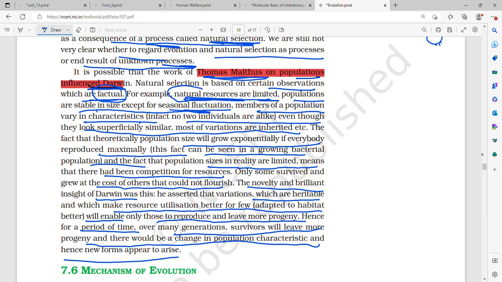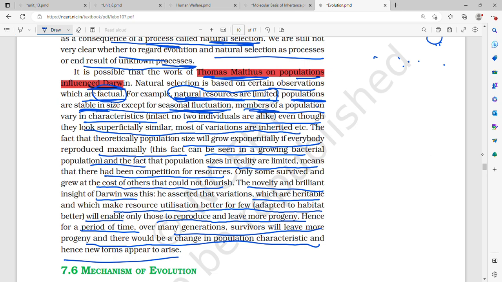What are the facts on which natural selection is based? That is, natural resources are limited. Your resources, your food, water, everything, they are limited. Populations are stable in size except for seasonal fluctuation. So even though there is seasonal fluctuation, the populations are mostly stable in size. It's not like in one season, all of a sudden so many people die, and all of a sudden so many people are born. Not like that. It is more or less always going to be stable.